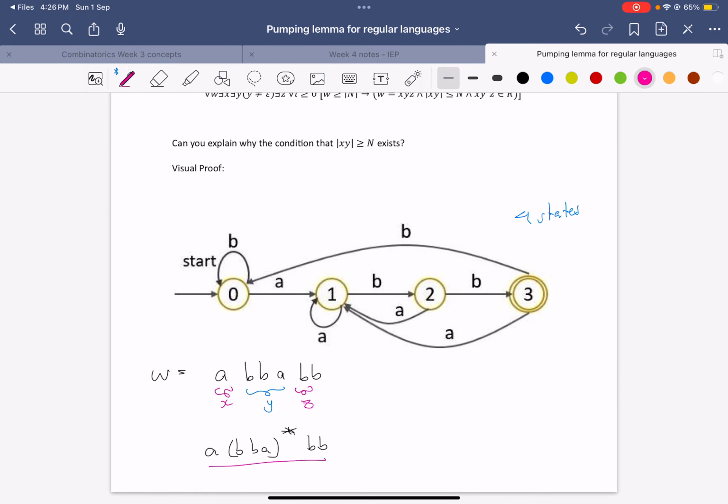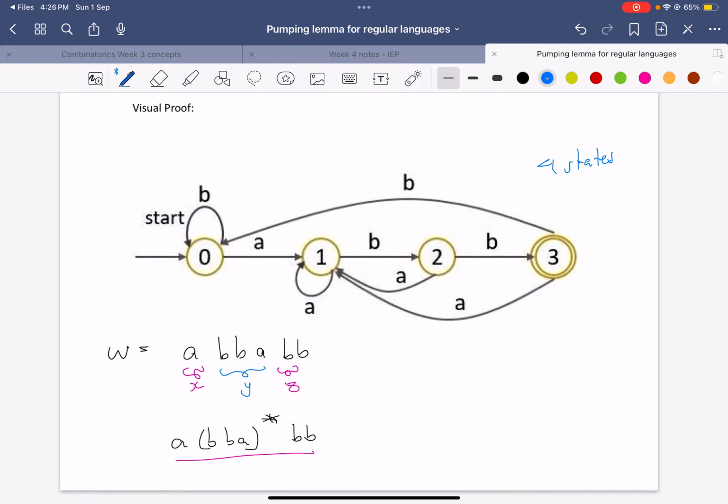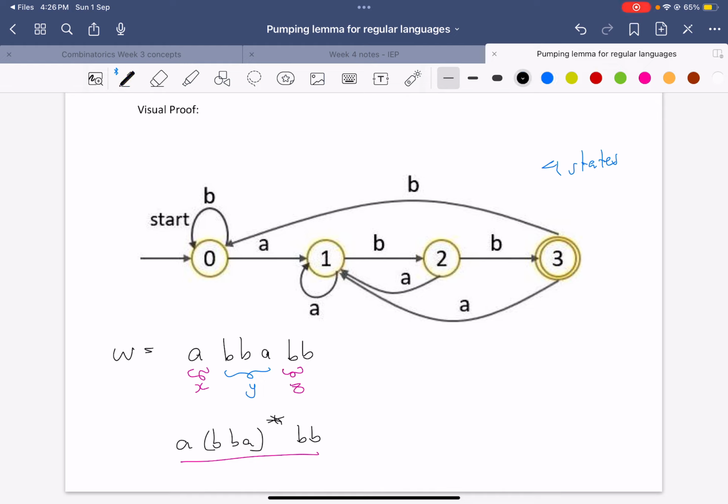Why would that be true? Well, let's see. What if you repeat BBA twice? Then the word would be A, B, B, A, B, B, A, B, B. Oh, it's still accepted. Okay, that makes sense, but that doesn't prove it for all cases.